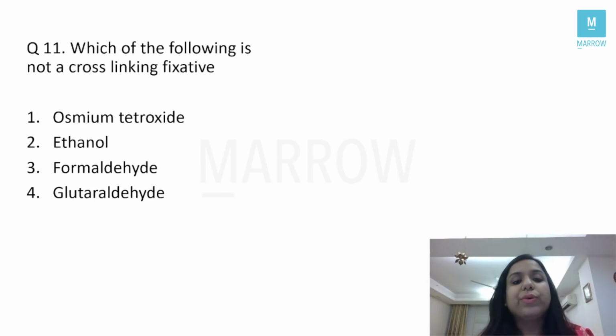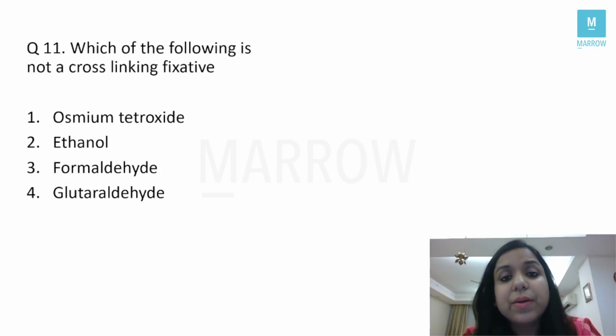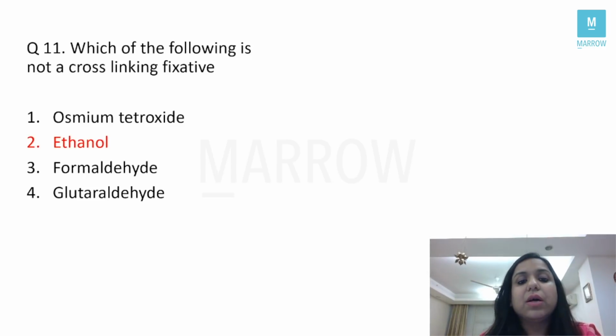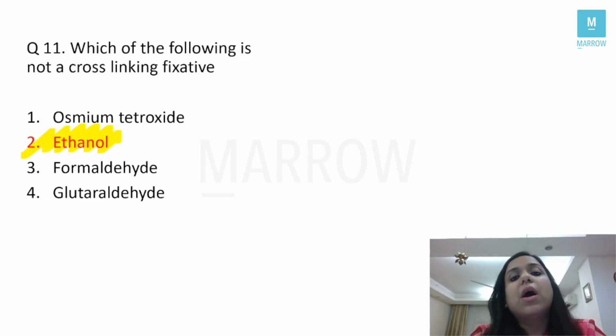Which of the following is not a cross-linking fixator? Now, another question, students, which was tricky. I always tell the students that fixation is one of the favorite topics of the examiner, right? But this time the examiner asked another level question, about the kinds of fixators which are there, right? First of all, I'll tell you the answer. Answer is ethanol, students, right?